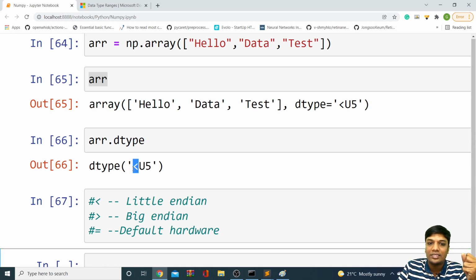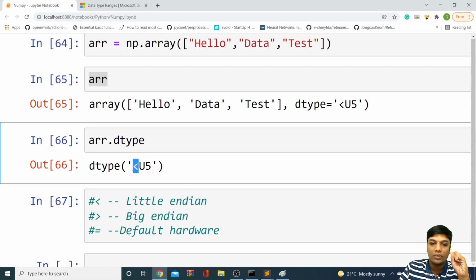So here less than stands for how exactly your data is stored in the memory, U stands for Unicode string, and 5 stands for your memory. As simple as that. That's how your string is stored in an array.